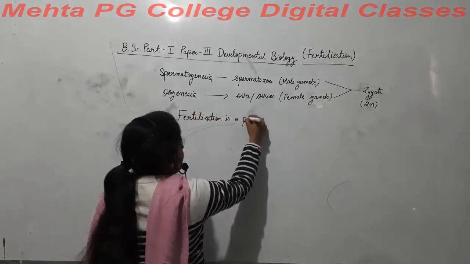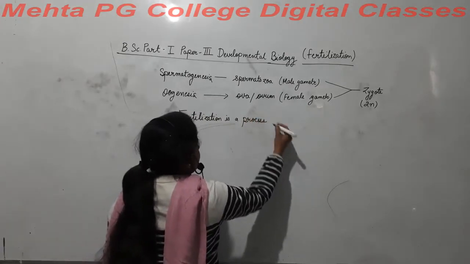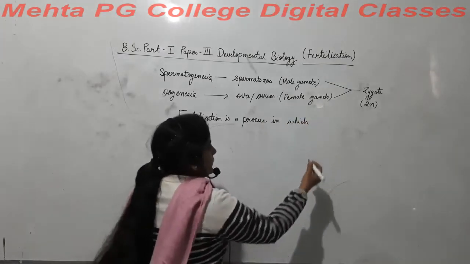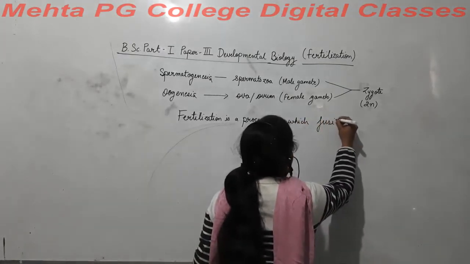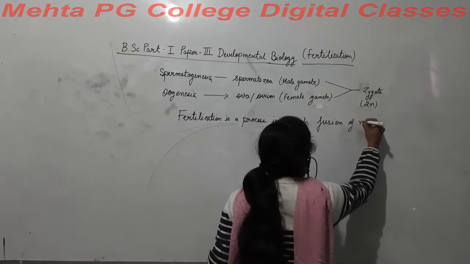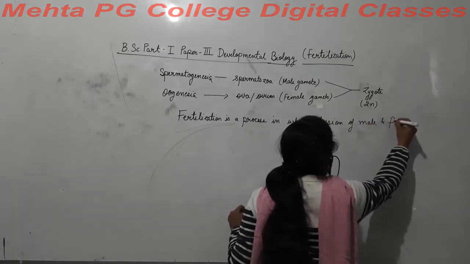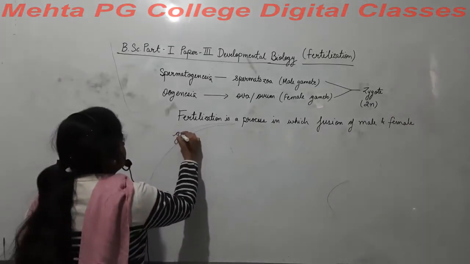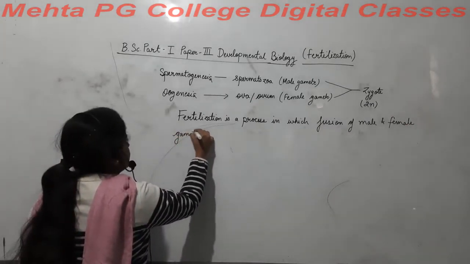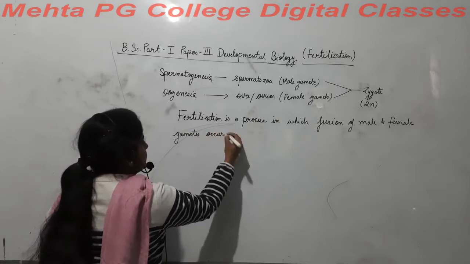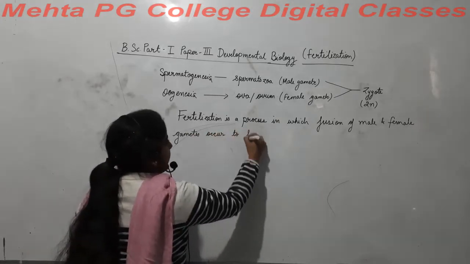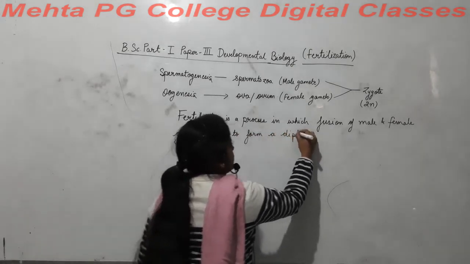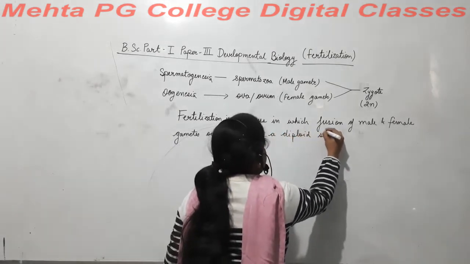a process in which fusion of male and female gametes occurs to form a diploid structure called zygote.